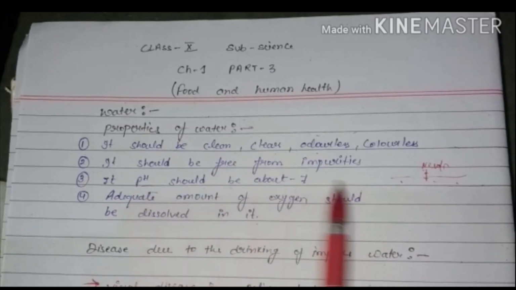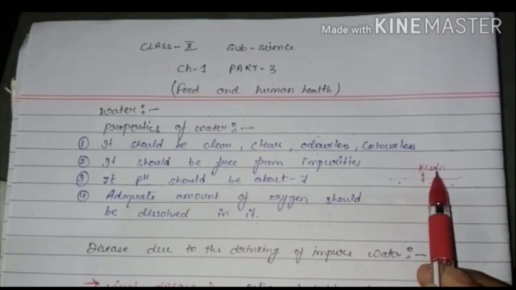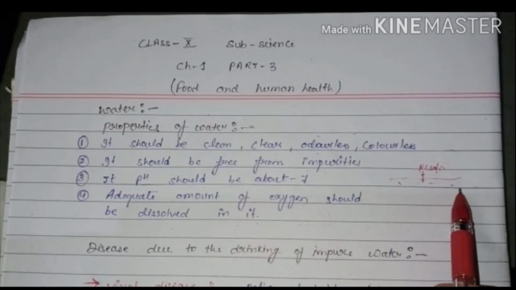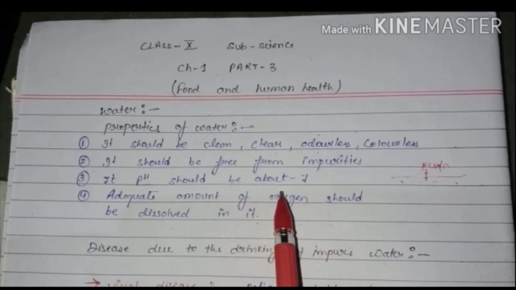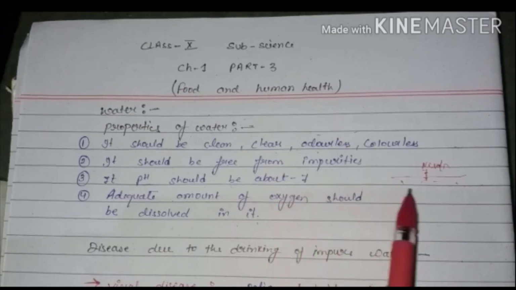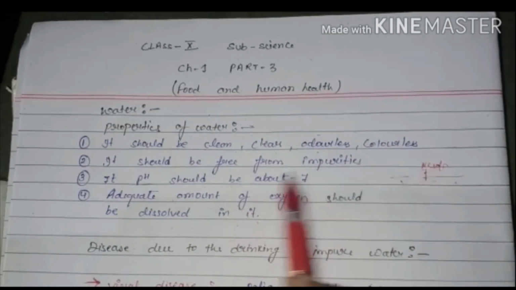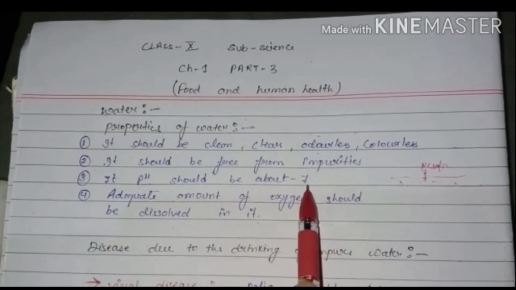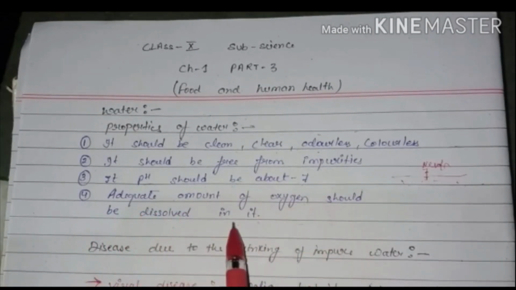It is a scale where 7 is neutral, below 7 is acidic, and more than 7 is basic. By this scale we can know whether anything is acidic or basic. So the pH of water should be 7, it should be neutral.